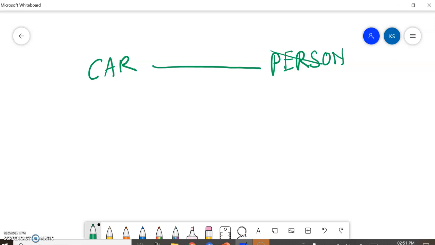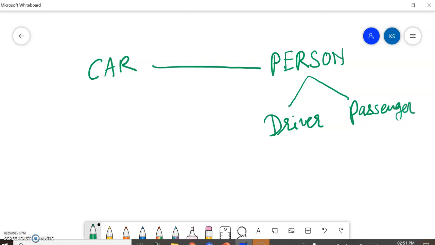Instead of the person, let's say a driver. Because if it's a person, there are two types of person, driver and passenger. So now the question is how they are related to each other.